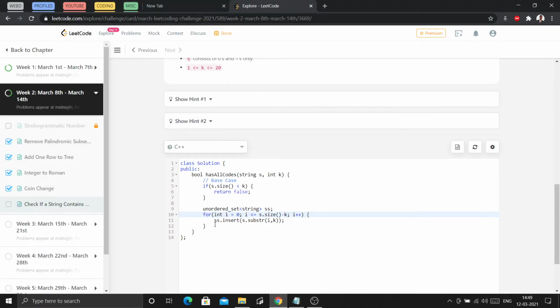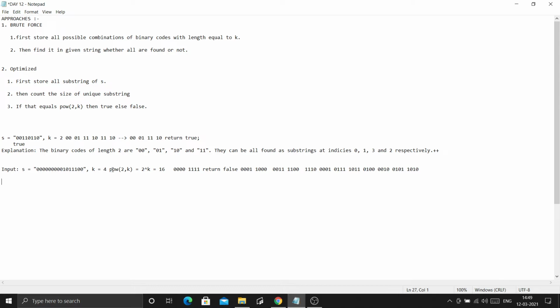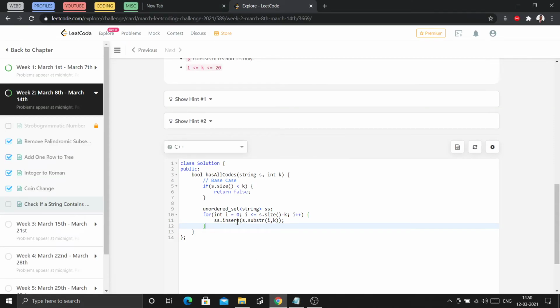Next, I will check whether, for a value k, there are 2 raised to the power k possible binary codes. So I will check whether the size of the set equals 2 raised to the power k.